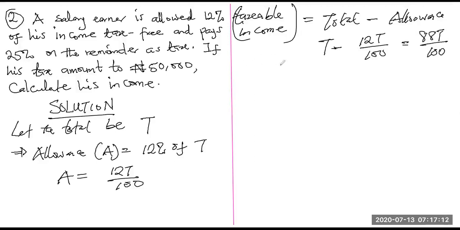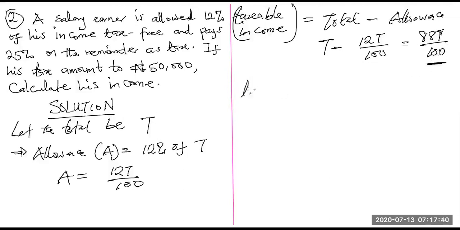Now what else do we have? Now talk about tax. She pays 25% on the remainder as tax. When you remove 12% of the total, this is the remainder, and that remainder is what they call the taxable income. So they pay 25% of the remainder, which is the taxable income, as tax.